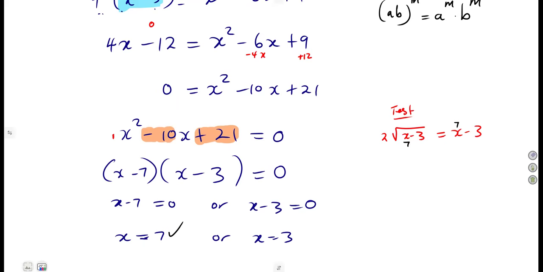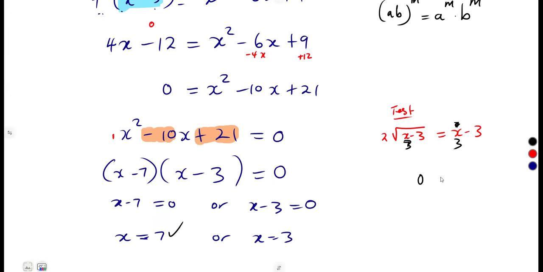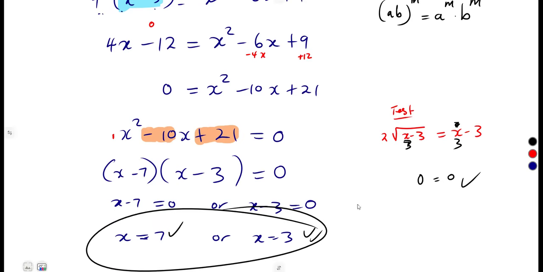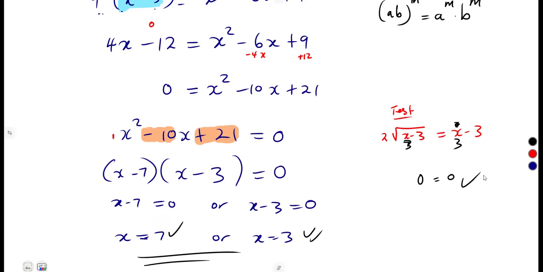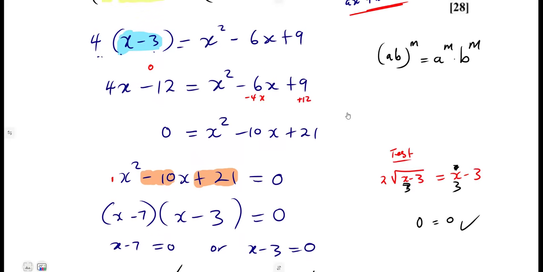All right. What about when x is 3? Put a 3 here, put a 3 there. So we're going to have 2 square root of 3 minus 3, and that's a 0. And here we've got a 3. 3 minus 3, that's a 0. So this also satisfies our equation. So for both values of x that we have calculated here, they do satisfy our equation. So these are the values of x. Both of them must be taken into consideration as our solutions, right? Just like that, easy like that.